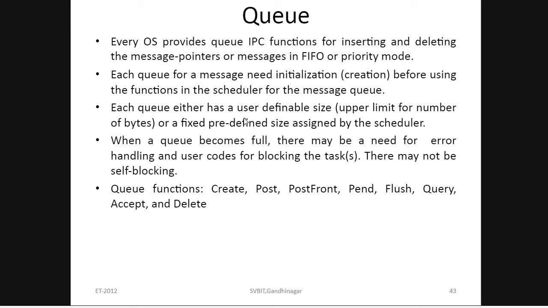So each queue either has a user definable size, or it is a predefined one. Whenever a queue becomes full, there may be a need for error handling and user codes for blocking. That means there may not be self blocking, so we have to use codes for blocking the task, or we have to use the codes for error handling.